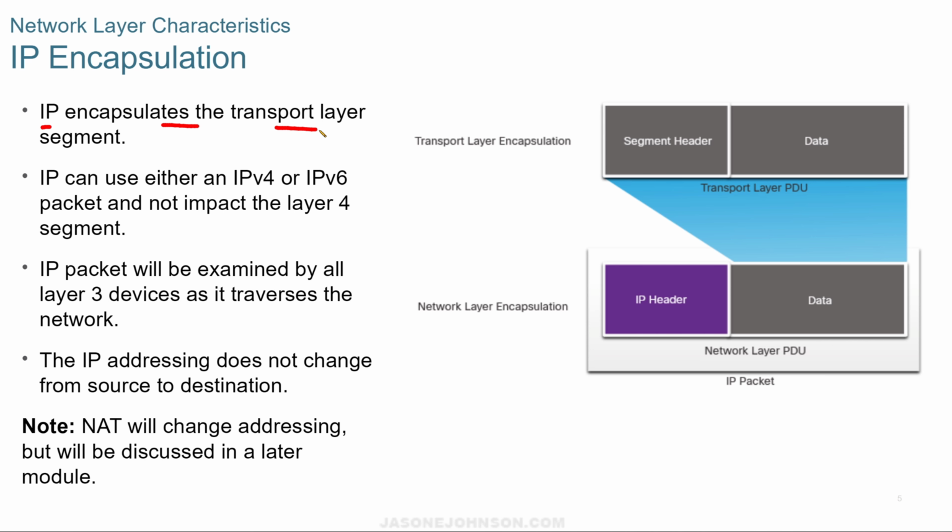IP encapsulates the transport layer segment. IP can either use v4 or v6 packets and not impact the layer 4 segment. The IP packet will be examined by all layer 3 devices as it moves along the network. The IP addressing does not change from source to destination. And there's a note about network address translation, or NAT. It will change addressing, but it will be discussed in a later module.